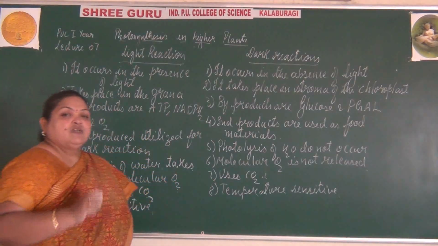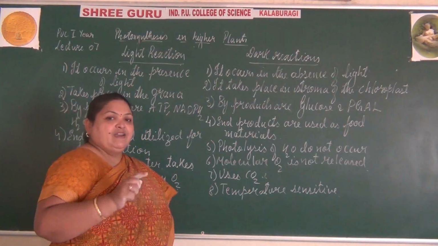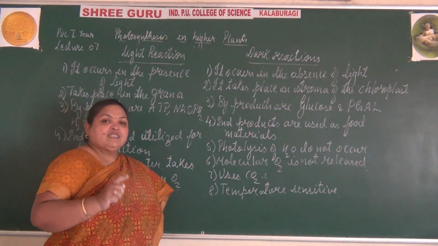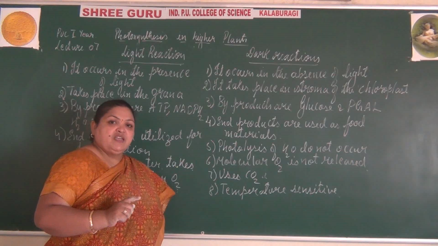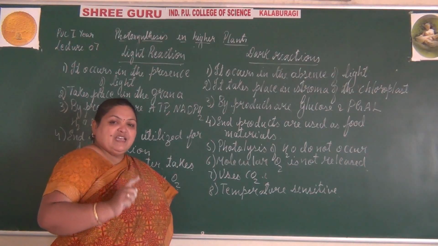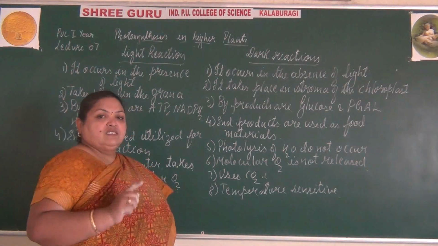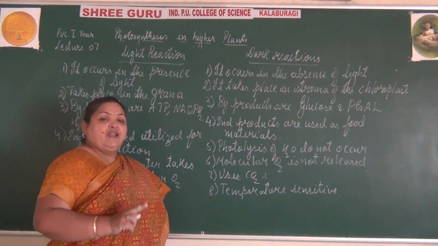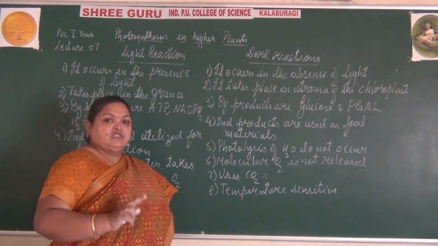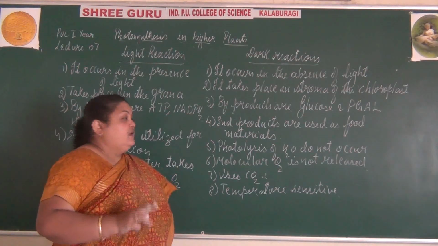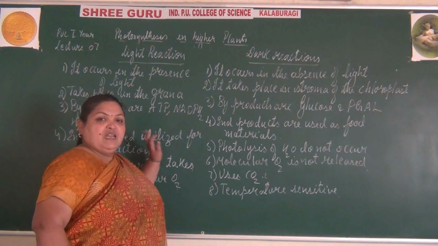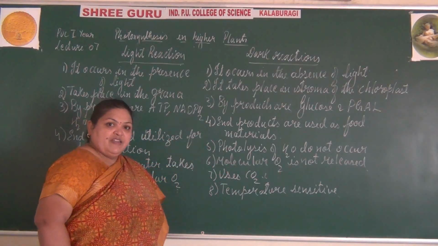I repeat the questions. The 5 mark questions are: draw the schematic representation of the C3 cycle with the explanation. Explain the C3 cycle. The second question is explain the C4 cycle or C4 pathway. The third question is the differences: what is the difference between the light reaction and the dark reaction?